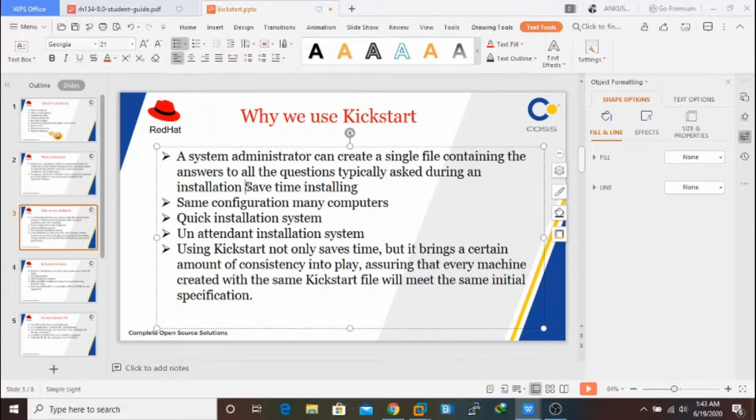Let me describe it. In Linux there is the Anaconda configuration, meaning Anaconda helps you by asking questions during installation, like the time zone, the keyboard setting, the network configuration, the partition information.